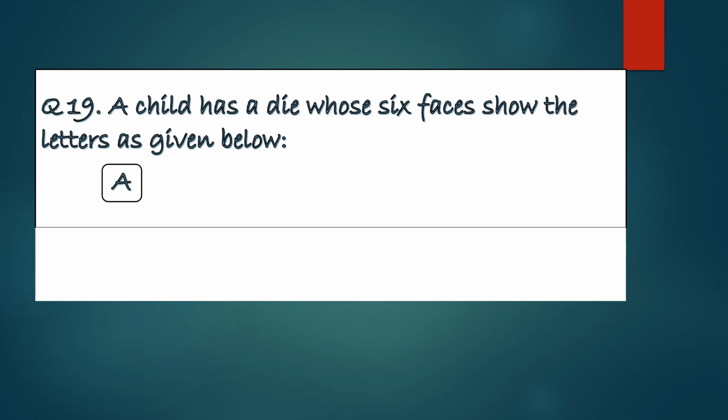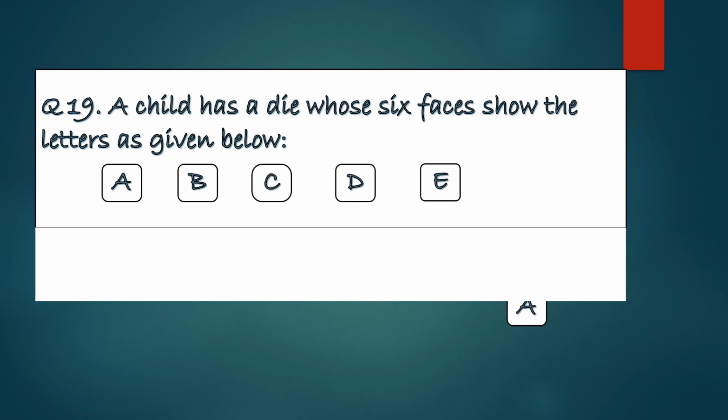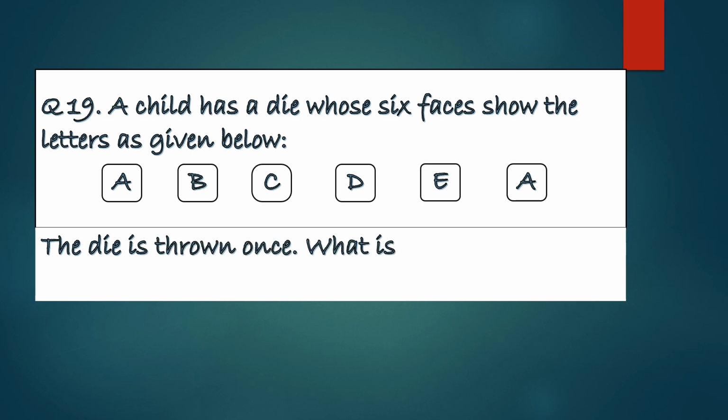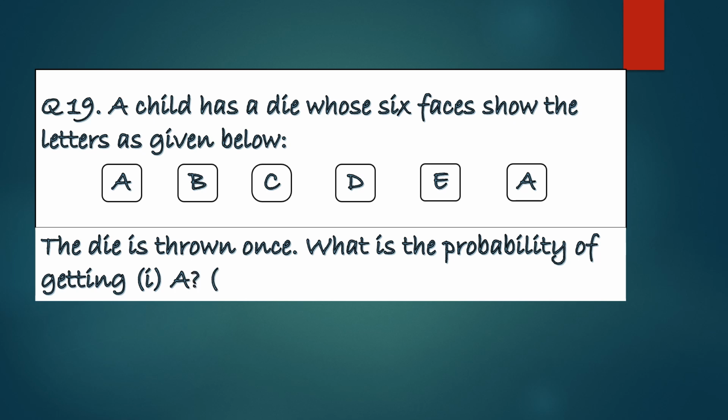Now question number 19. A child has a die whose 6 faces show the letters as given below. 6 faces होते हैं die के, the alphabets written on those are A, B, C, D, E and A. The die is thrown once. What is the probability of getting first part A and the second part D?